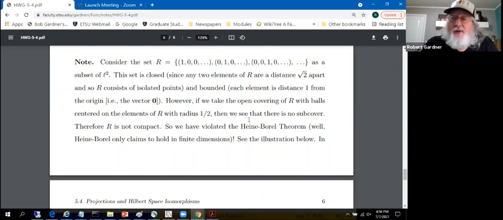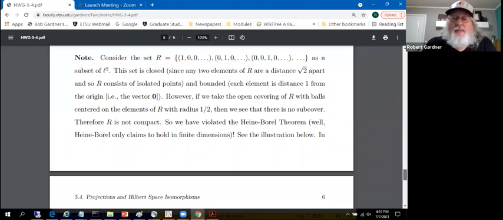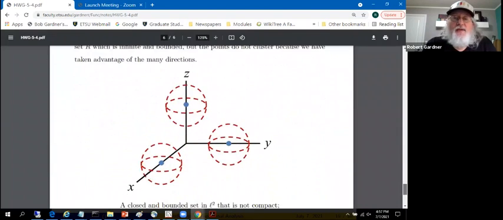Heine-Borel would tell you, if we were in finite dimensions, that a closed and bounded set should be compact. That is, every open cover should have a finite subcover. But that's not the case for this set, and it's not the case for a very geometric reason. Suppose we take this first point or vector and cover it with an open ball of radius 1/2. Cover the second point with an open ball with the point as its center of radius 1/2 and so forth. That's an open cover of this set because every point is a center of one of those open balls.